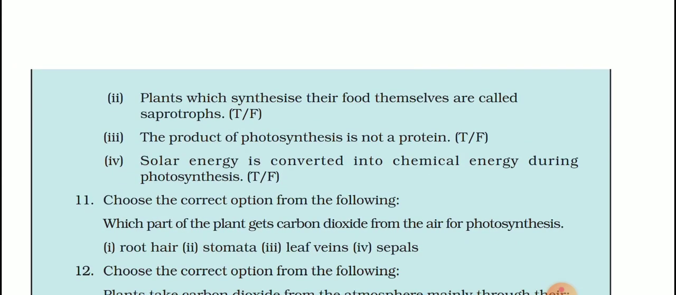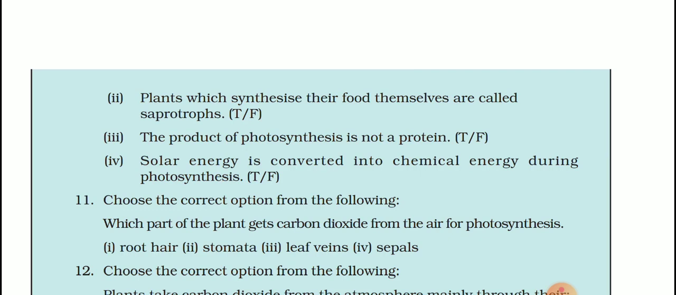Part second, plants which synthesize their food themselves are called saprotroph. This is also a false statement because plants which synthesize their food themselves are called autotrophs, not saprotrophs. Part third, and what are saprotrophs? Saprotrophs are those organisms which take food from dead and decaying plants and animals.